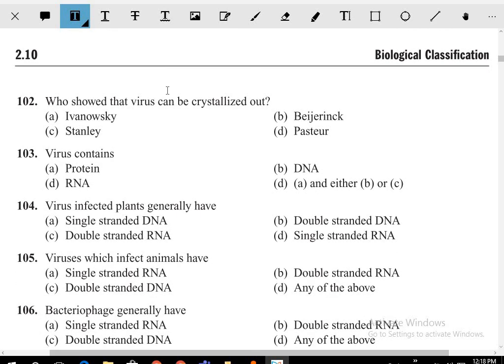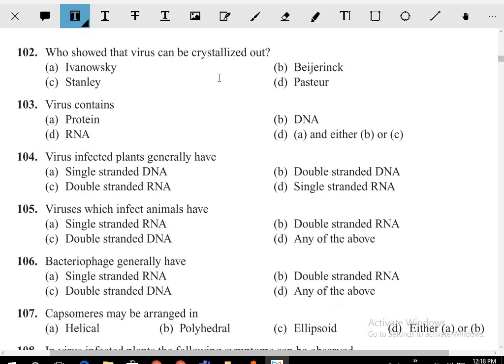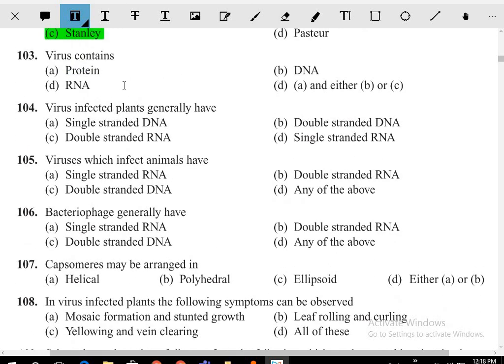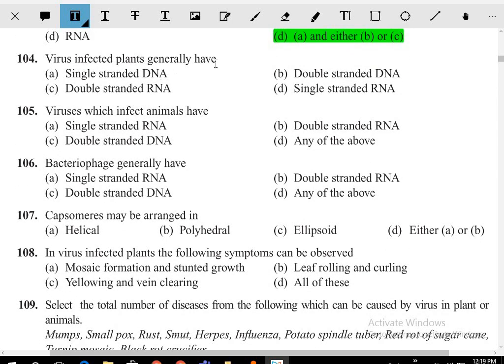Who showed that the virus can be crystallized? Crystallization of the virus was shown by Stanley. Virus contains what? Proteins, DNA, RNA. This is right. Okay, next: virus infects the plant.